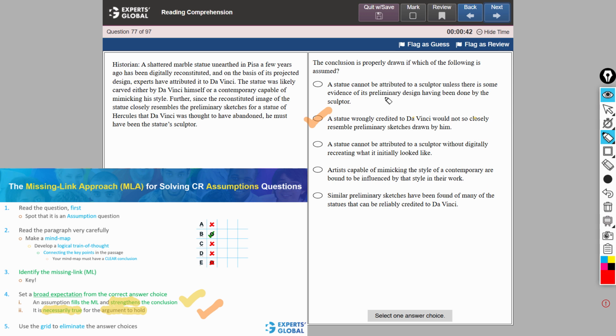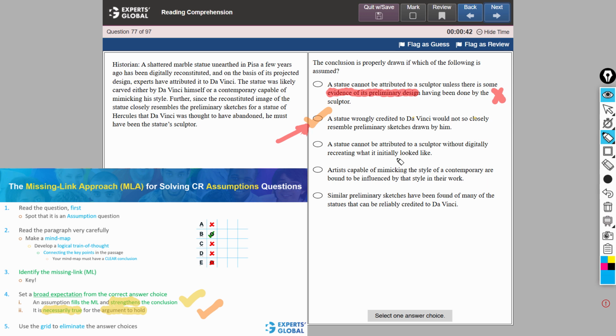Choice A is very interesting. It's a trap that many students would fall into. The problem with this answer choice is that it makes such evidence a necessary condition rather than a sufficient condition, something that choice B does. If you could eliminate A through the correct thought process, good job.